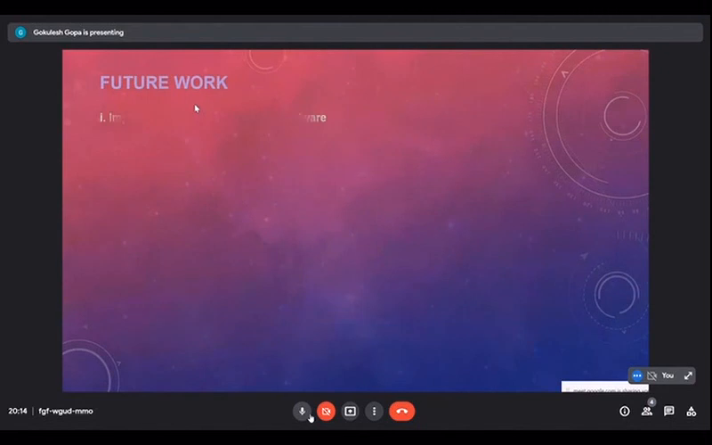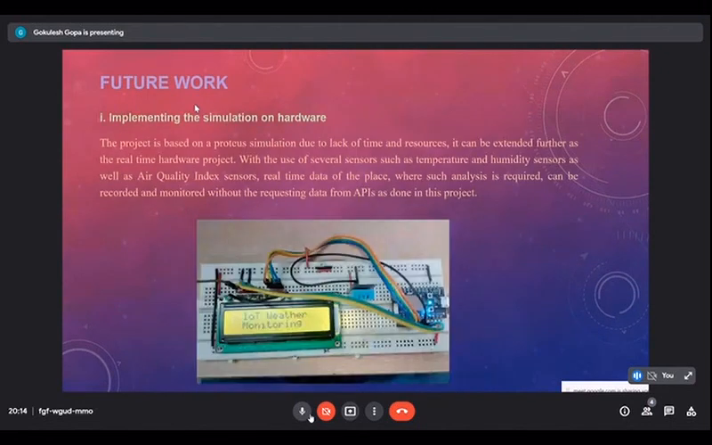Thank you, Malishka. Now we will be discussing the future work that can be done via this project further. First of all, implementing the simulation on hardware. As we know that we have developed the project over the Proteus software, so the first and foremost need is to implement the simulation on hardware. So with different sensors, for example, air quality index sensors, humidity and temperature sensors, the IoT weather monitoring is a perfect example to be implemented on hardware.